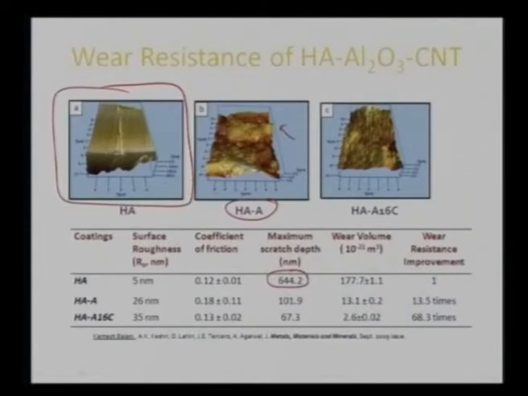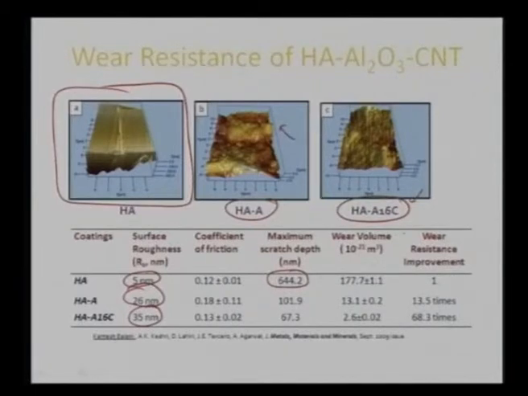So the roughness has highly increased because we are adding sub-micron size aluminum oxide in a hydroxyapatite matrix. Additionally, we also have some induction of carbon nanotube. So we can see the roughness is also increasing. Initially with 5 nanometer roughness, we can go for very fine polishing, and as we add aluminum oxide, the average surface roughness has now increased, and once we add carbon nanotube, one more reinforcement, the roughness has increased further.